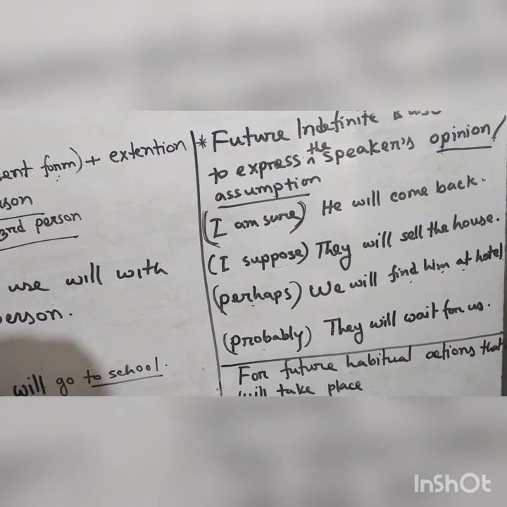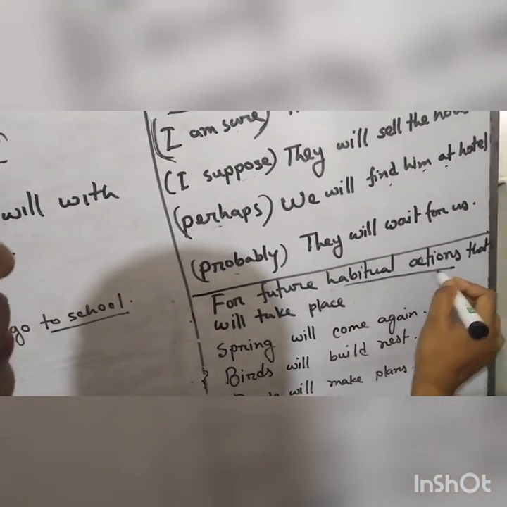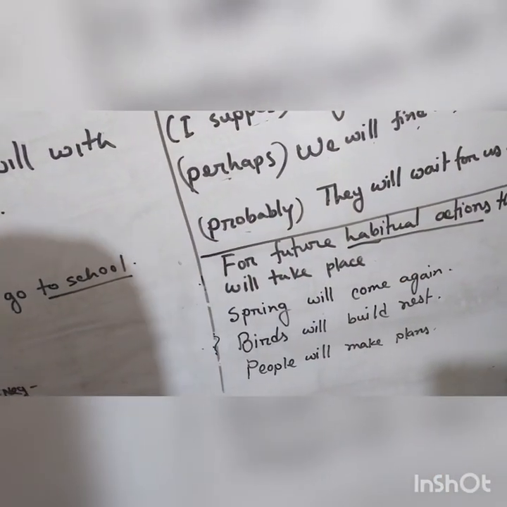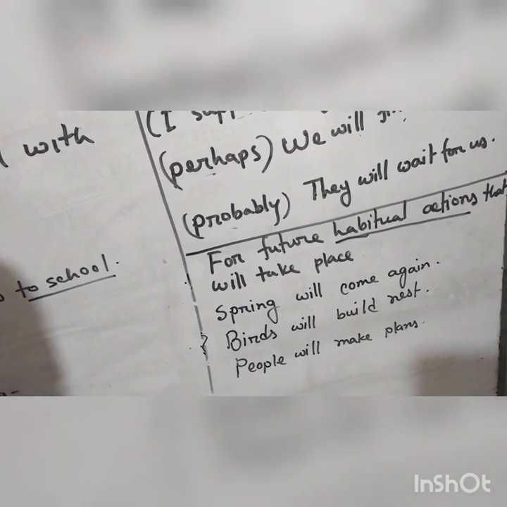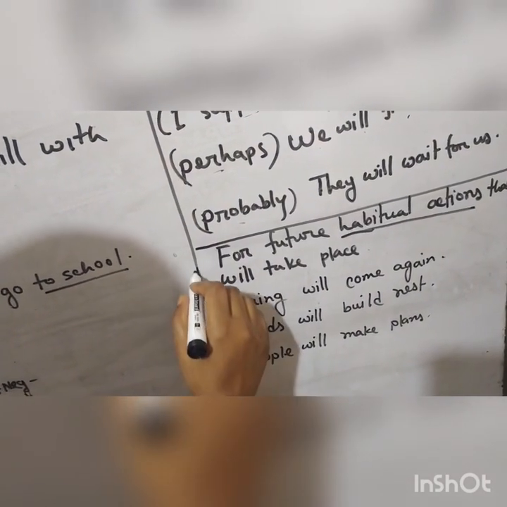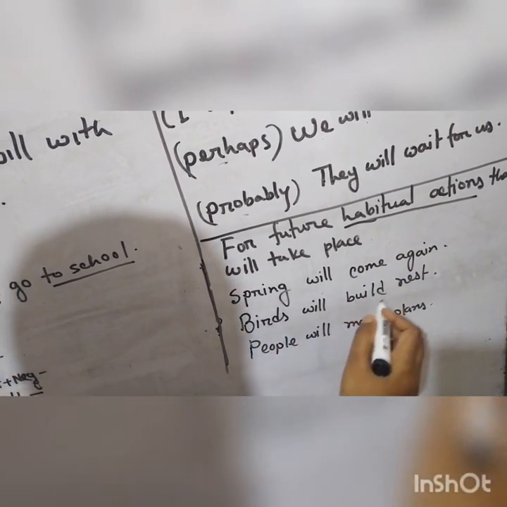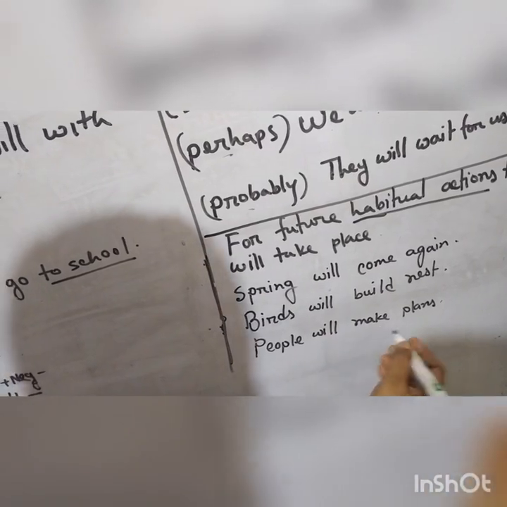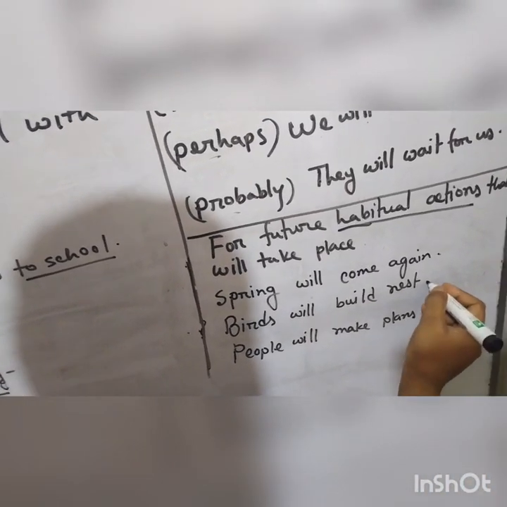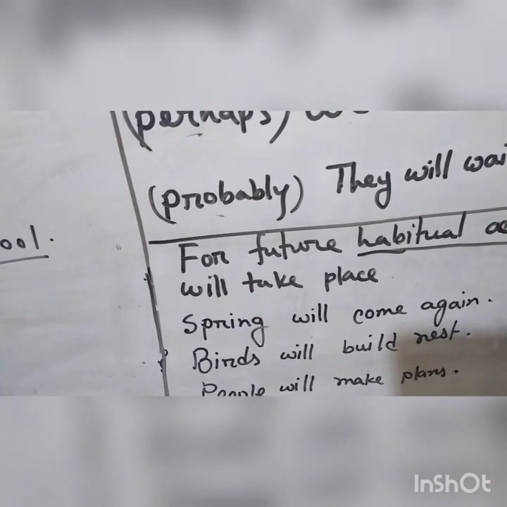Okay. Next, future indefinite also expresses habitual action that will take place. Look at the sentences. Spring will come again. Birds will build nests. People will make plans. In this way, future indefinite tense is also used.